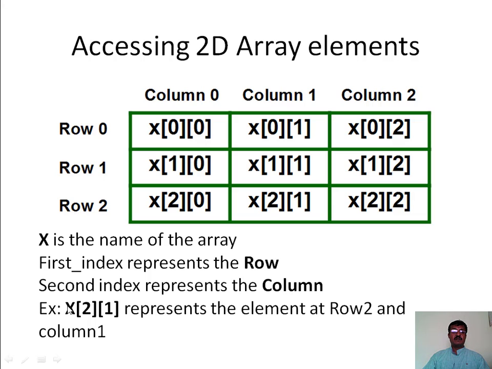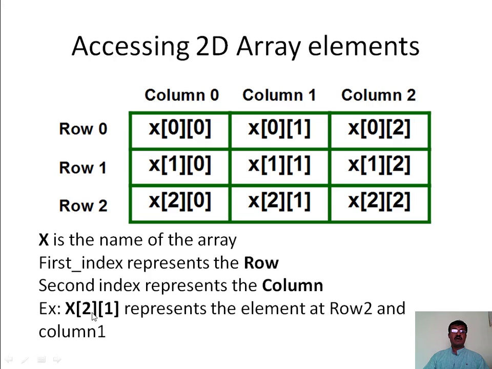Example: here the array name is x, followed by open and close square brackets. Within that I have specified 2, followed by another open and close square bracket with 1. Here I have used the 2 dimensions.